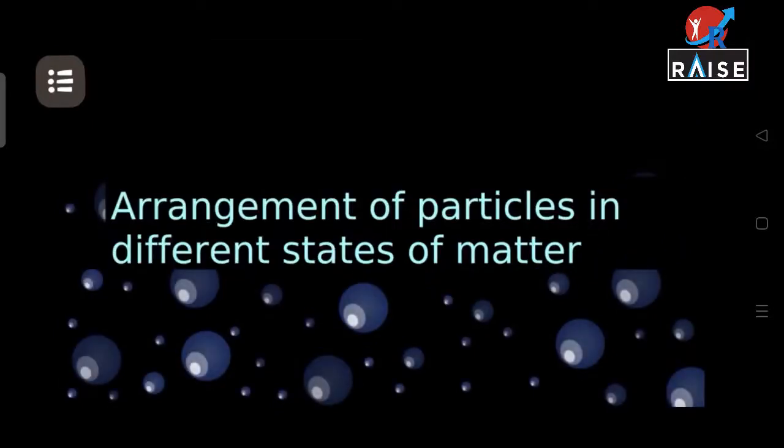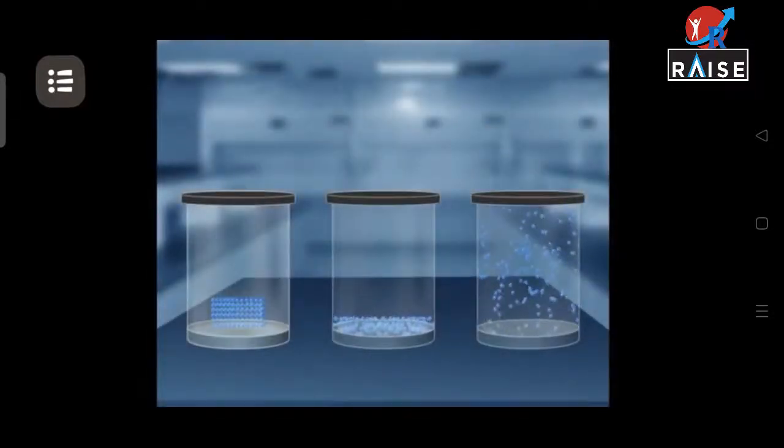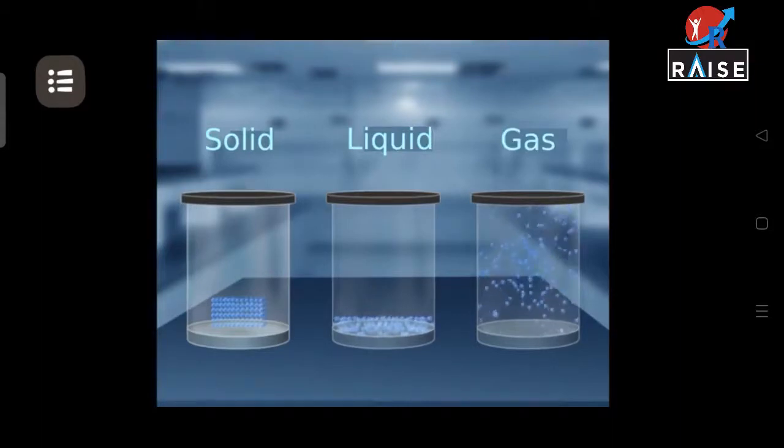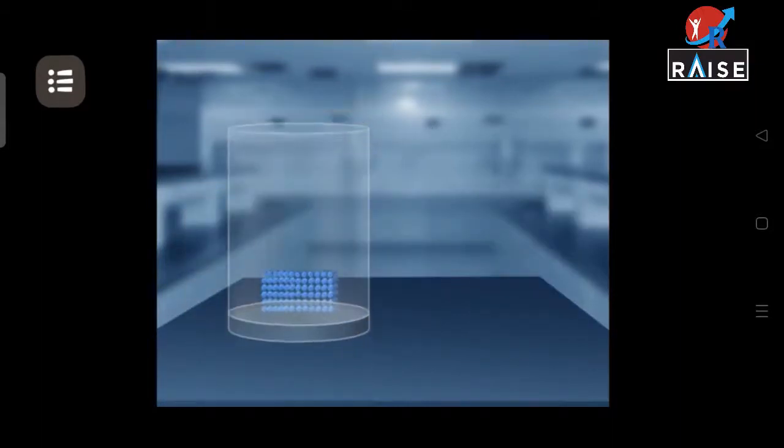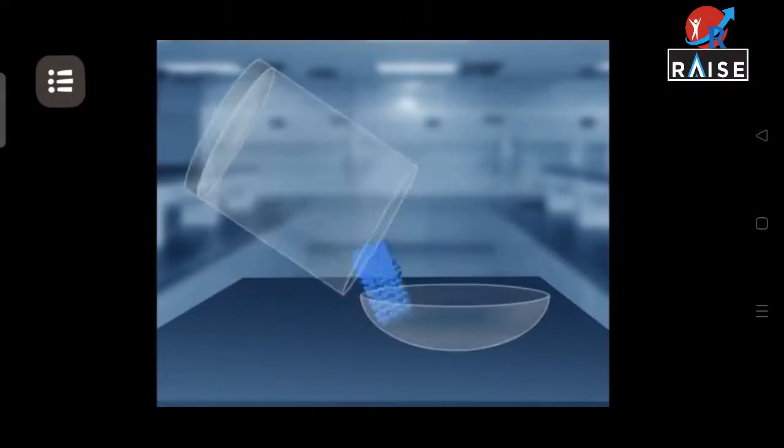Arrangement of particles in different states of matter. Solid, liquid and gas represent three states of matter. The particles of solid are very close to each other. The force of attraction between the particles is very high. A solid has definite shape and has definite volume.